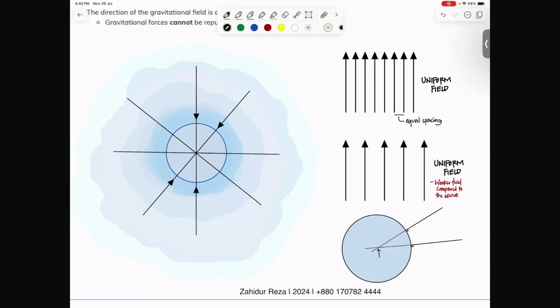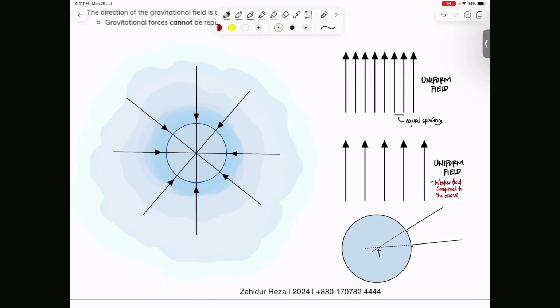And the answer to that is the arrows represent the direction in which the mass moves. So if any mass is placed here in this field, right, where will it move? Towards the center. So I'll add that later on, but right now this is what the field looks like, right? And there's a name for this field. It's called the radial field.